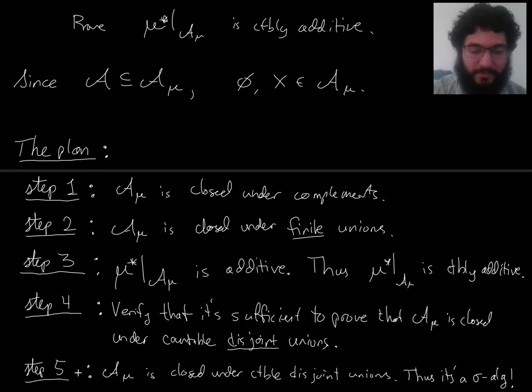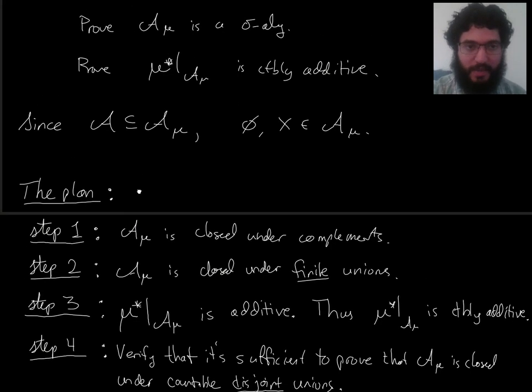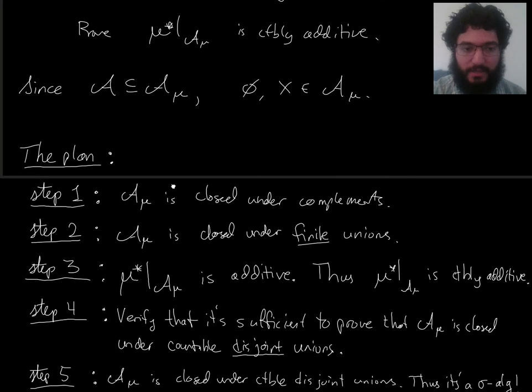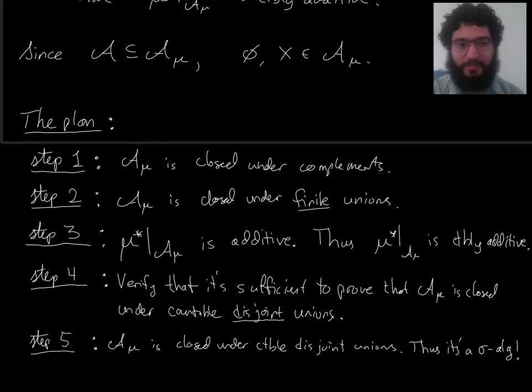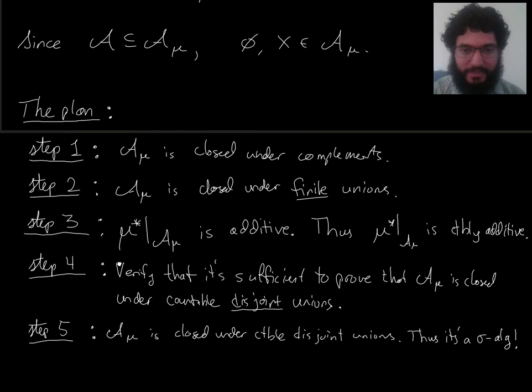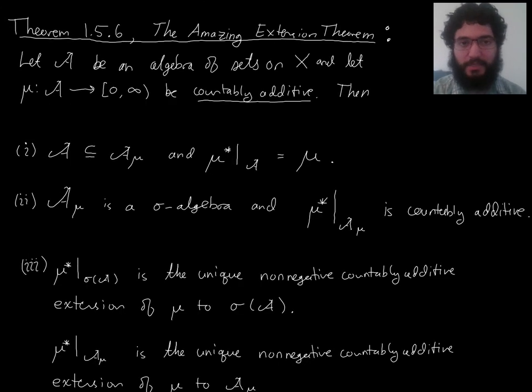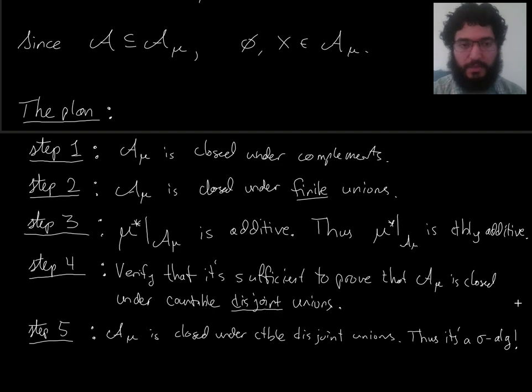And then finally, step 5, A mu is closed under countable disjoint unions, which in step 4 we argued was sufficient. Therefore, A mu is closed under countable unions, and therefore it's a sigma algebra. And that was our other goal that we needed. So there's our 5-step plan. We'll carry these out, and if we succeed in all of these, then we will have proven the amazing extension theorem. So let me separate these out into separate videos, maybe merging some of them, and let's get started.